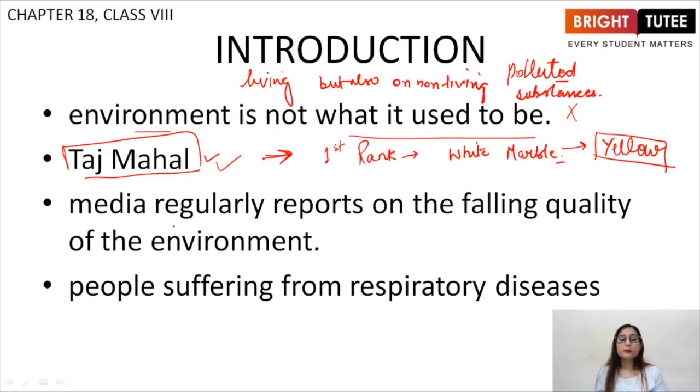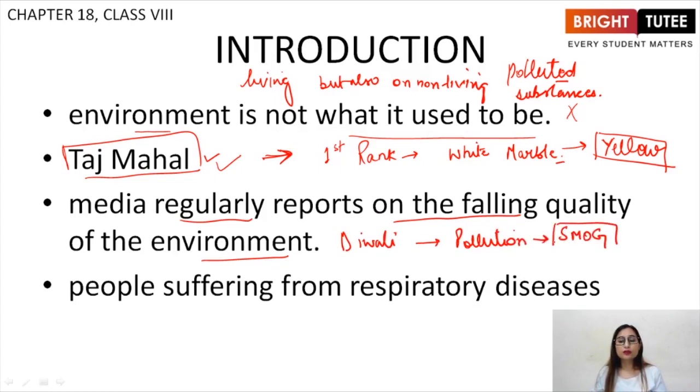Let us see. Media regularly reports on the falling quality of the environment, right? Whenever after Diwali, in our national capital, so much pollution occurs that for the next 2 days there is smog. We'll be studying about smog too. Smog is basically the mixture of smoke and fog. This smog surrounds the whole city.